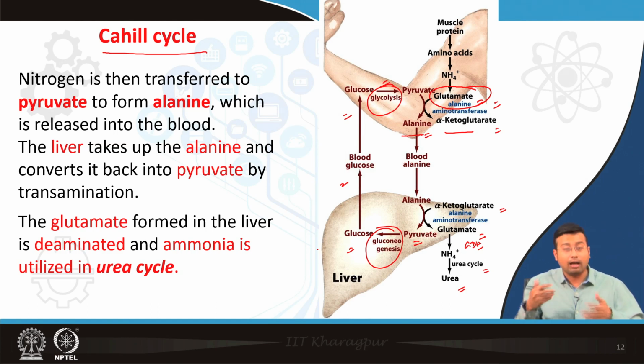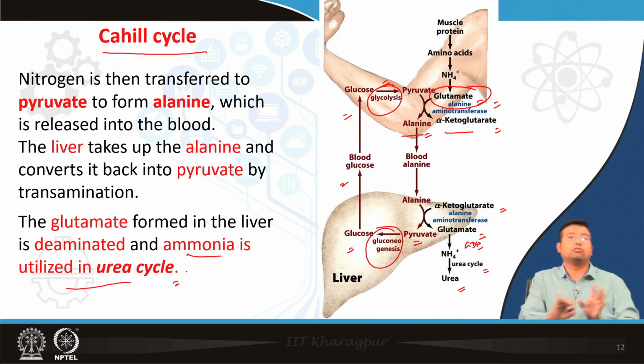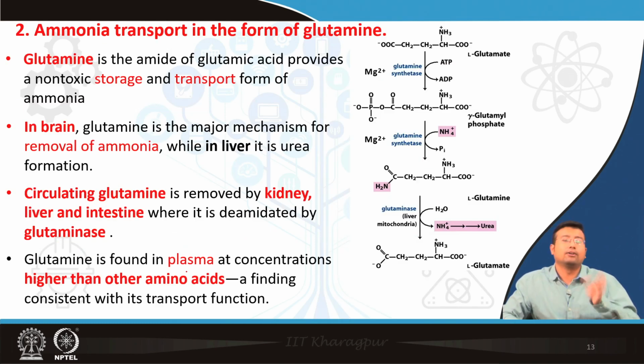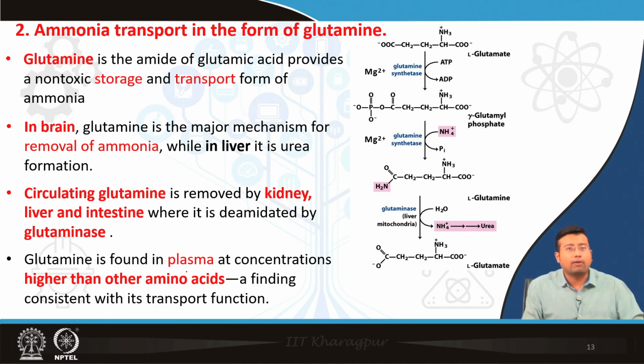All right. Ultimately, as the last line says, the ammonia is finally entering into the urea cycle, which we will be discussing later in much more detail. So first was the glucose alanine cycle or Cahill cycle. What is the next major mechanism of transport of ammonia? This is via glutamine formation.